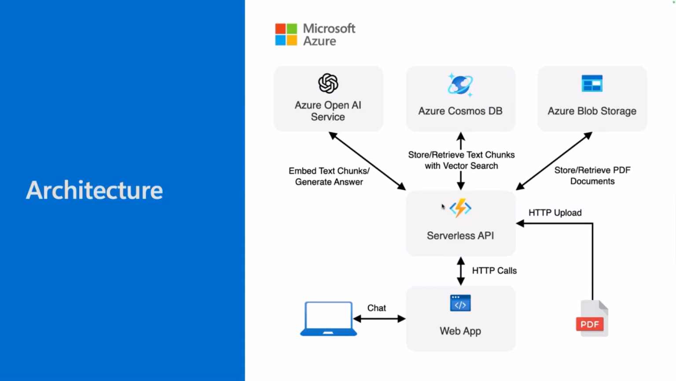We will also extract the text from the PDF, send it to Azure OpenAI to create vectors from that text, and store everything in Cosmos DB. We'll also be using Cosmos DB to perform our vector search. I will talk a bit more about that later. And of course, we also use Azure OpenAI to generate the answer using LLMs.